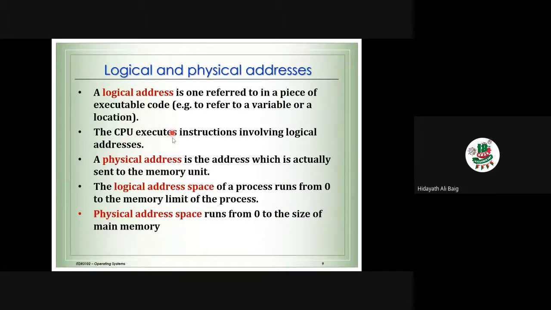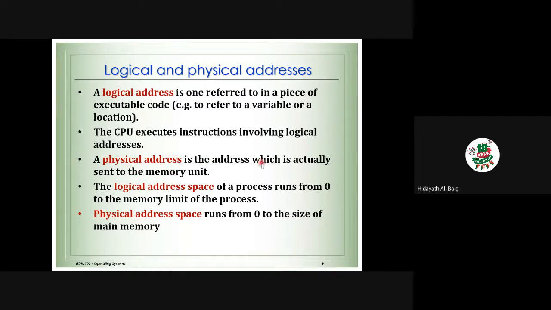The CPU executes instructions involving logical addresses, meaning the addresses which we find in the program. Then for every logical address, there will be a physical address. Physical address is actually the real address which is in the memory.